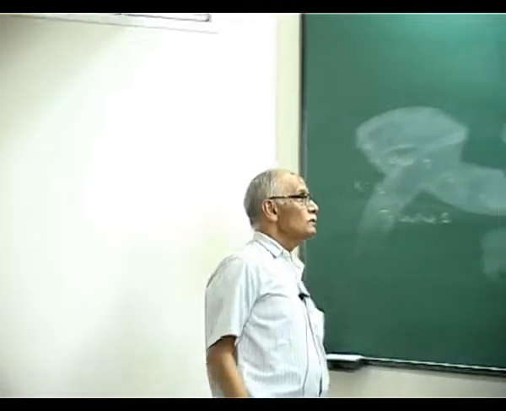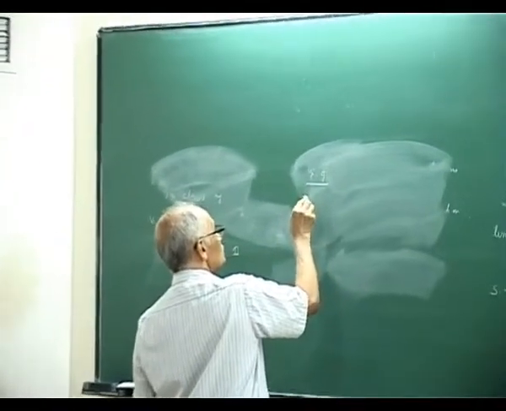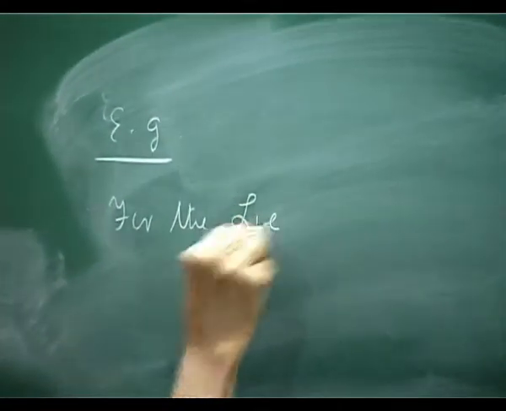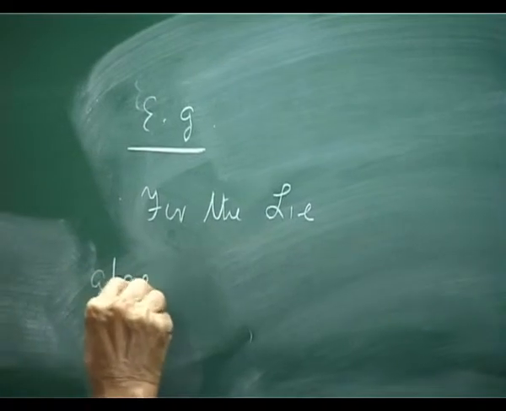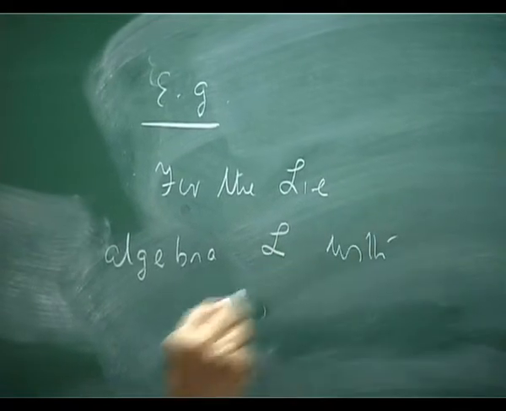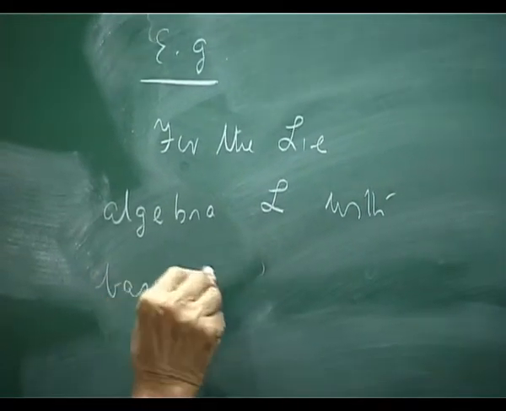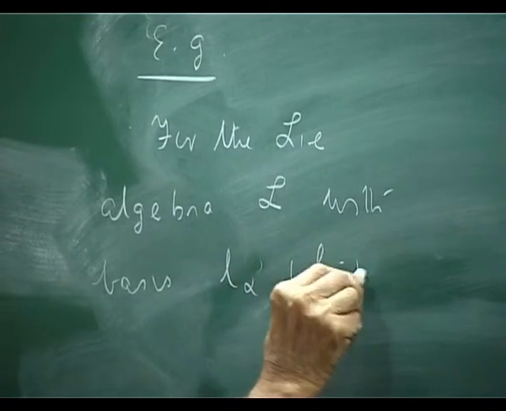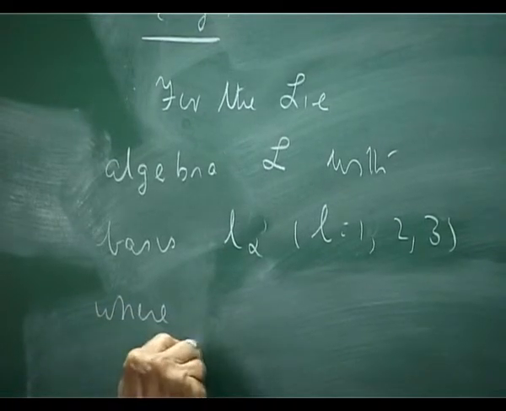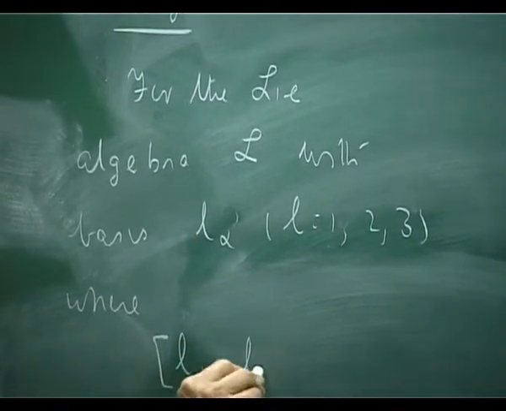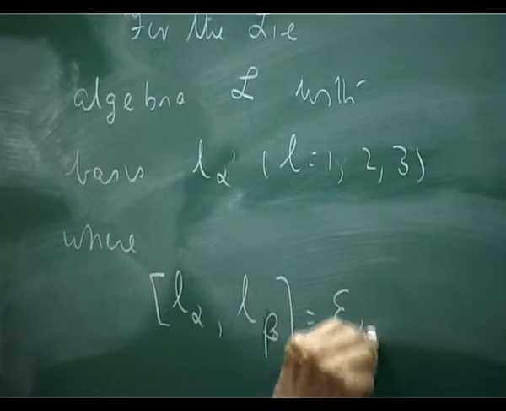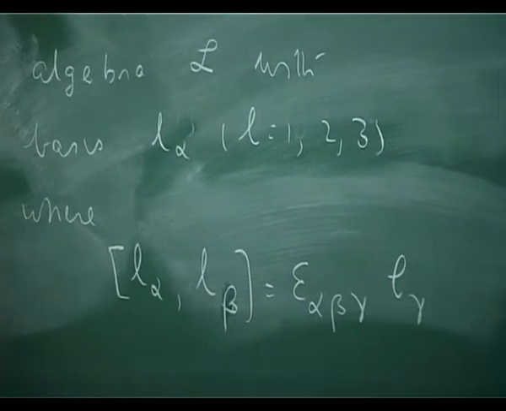Then for the Lie algebra L with basis L alpha, let me write like this, where the bracket of L alpha, L beta is epsilon alpha beta gamma L gamma,